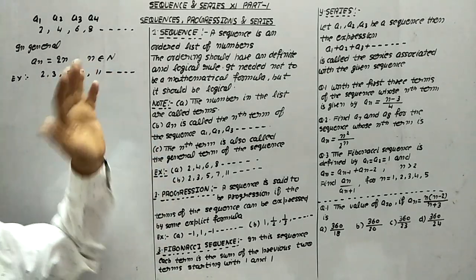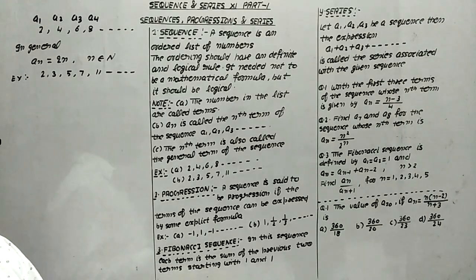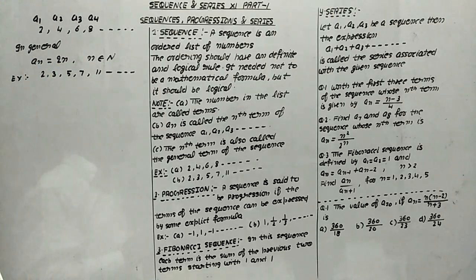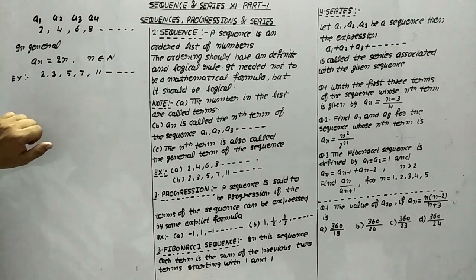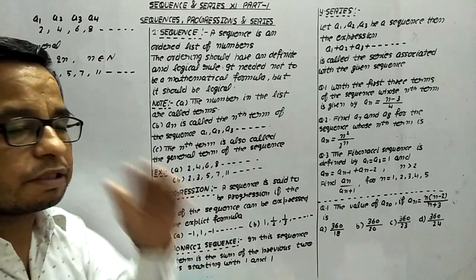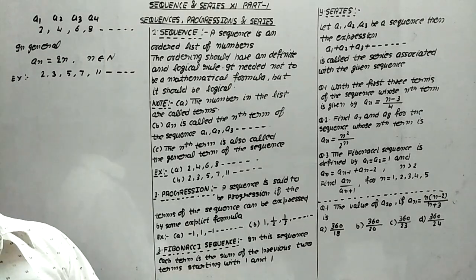All these are the prime numbers, but for this sequence we are not able to find out any explicit formula. So even then we are not finding any explicit formula for this, but still this is a sequence.